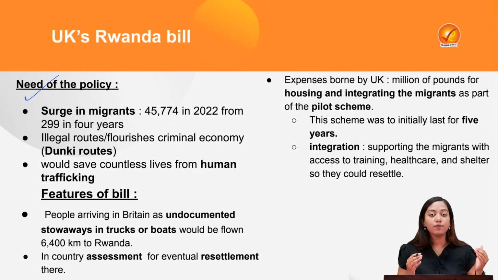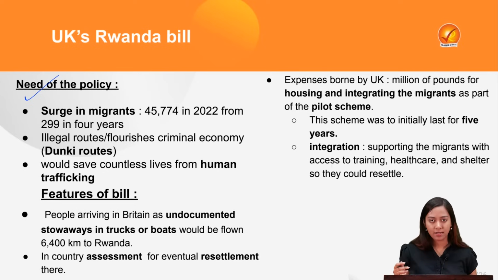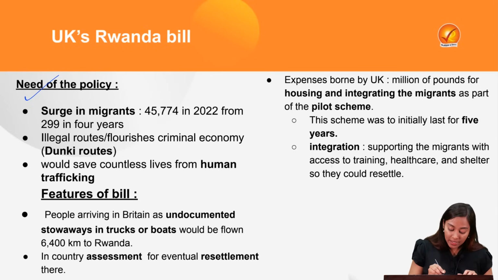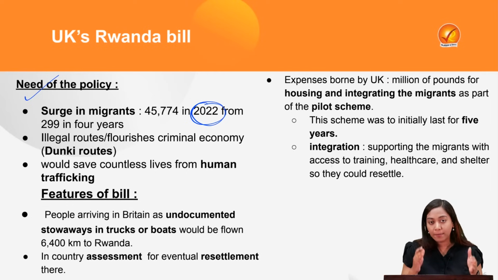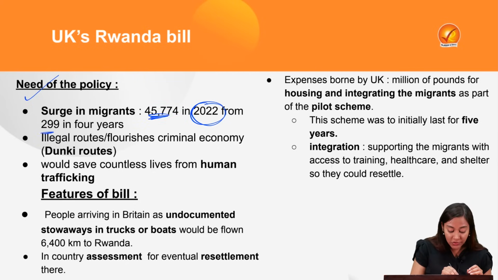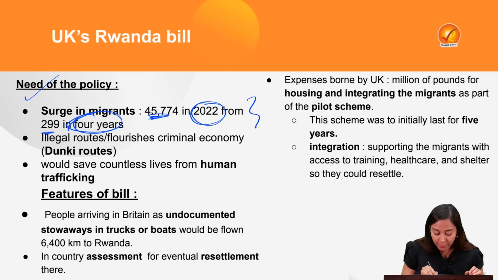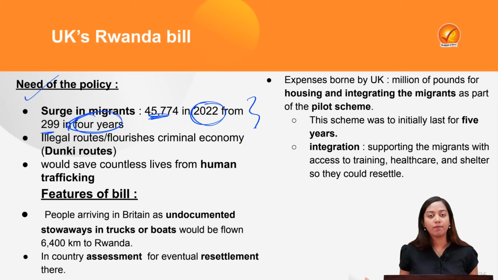See, the need of the policy was the immediate and extreme surge in the number of migrants coming from other countries towards the United Kingdom and other Western countries. But this is in particular to the UK. In the UK, it was observed that in 2022, the number of immigrants that came, especially in small boats through illegal routes, amounted to 45,000, which jumped from 300 over the last 4 years. That is the gravity of the influx that they are facing.